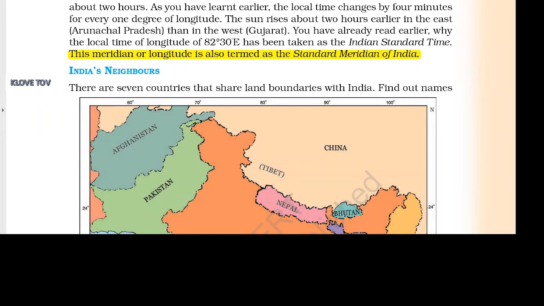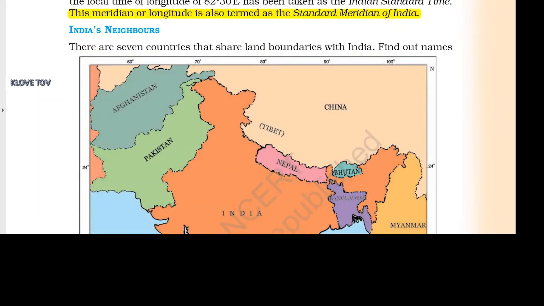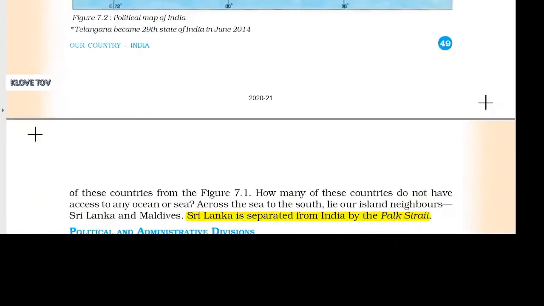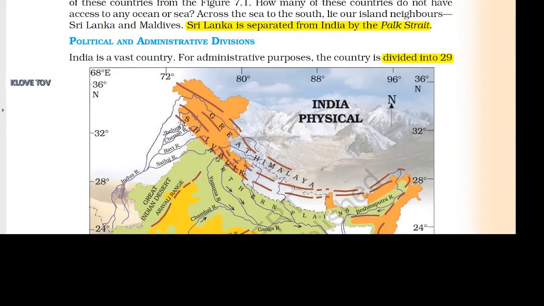India's neighbors. There are seven countries that share land boundaries with India. Find out names of these countries from the figure 7.1. How many of these countries do not have access to any ocean or sea? Across the sea to the south lie our island neighbors Sri Lanka and Maldives. Sri Lanka is separated from India by the Palk Strait.